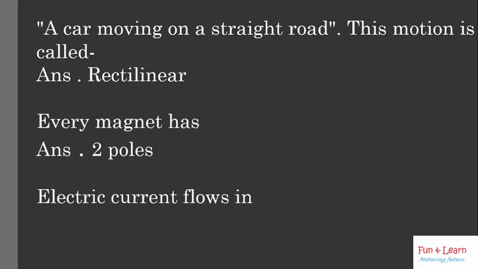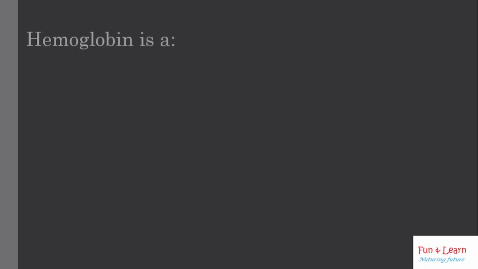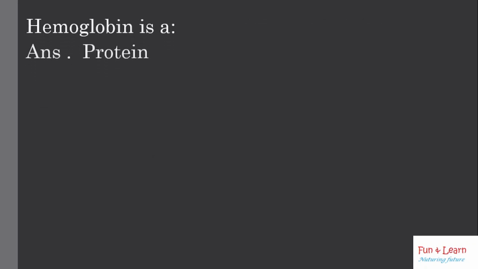Electric current flows in a particular direction. The direction of an electric current is by convention the direction in which a positive charge would move. Thus, the current in the external circuit is directed away from the positive terminal and toward the negative terminal of the battery. Means it flows from the positive terminal to the negative terminal. Hemoglobin is a protein.